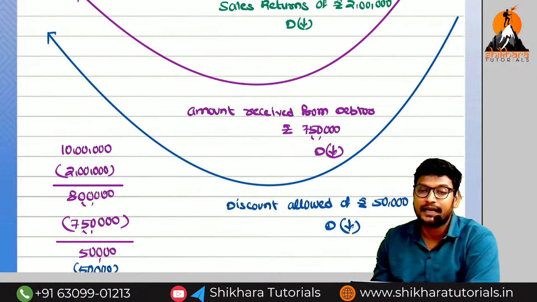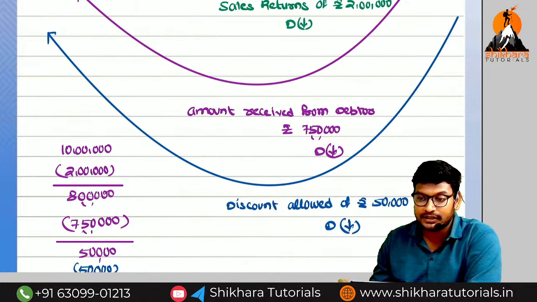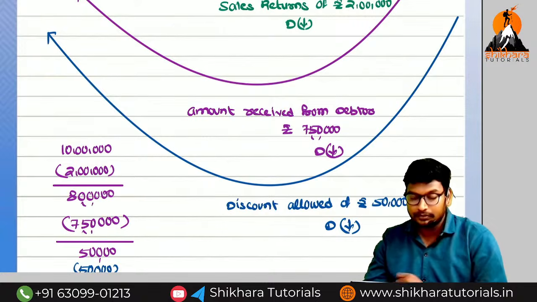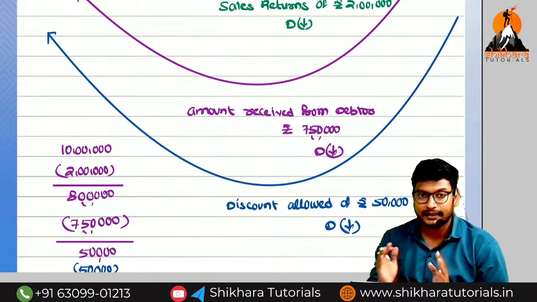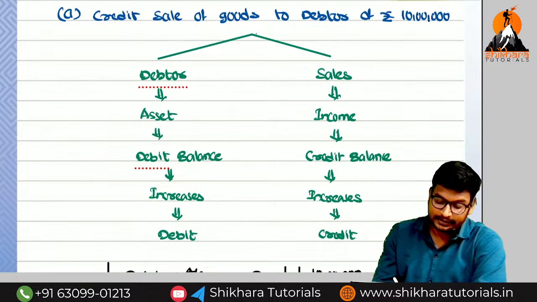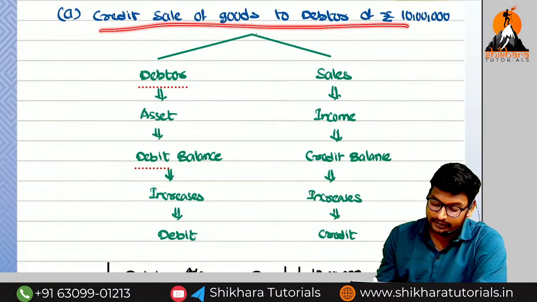If bad debts are incurred, the debtor will not pay, but we need to reduce the balance available in our books. Which balance do we need to reduce? The debtor balance. Now with the help of this situation, we are going to learn which account? Debtor account. So first try to get the entries. Credit sales of goods to the debtor, how much?